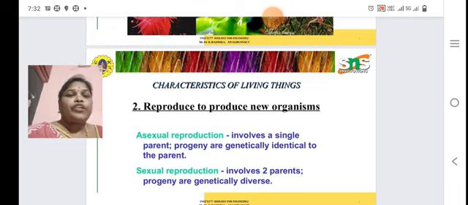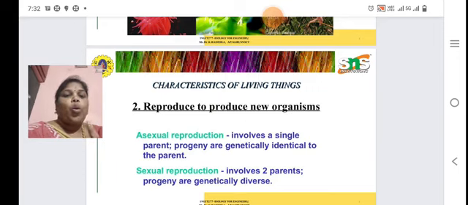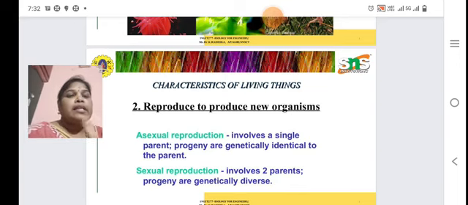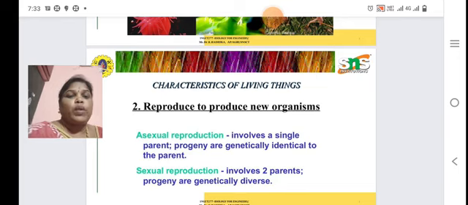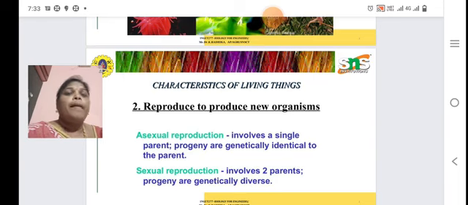Second point is reproduction to produce new organisms. There are two types of reproduction. One is asexual reproduction, second is sexual reproduction. Asexual reproduction involves a single parent, and the progeny are genetically identical to the parent. Sexual reproduction involves two parents, and the progeny are genetically diversified. Different types of parents are involved in sexual reproduction. Asexual reproduction is genetically identical to the parent. It is called asexual reproduction.